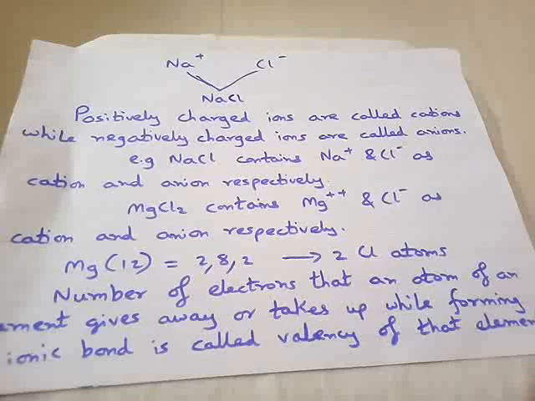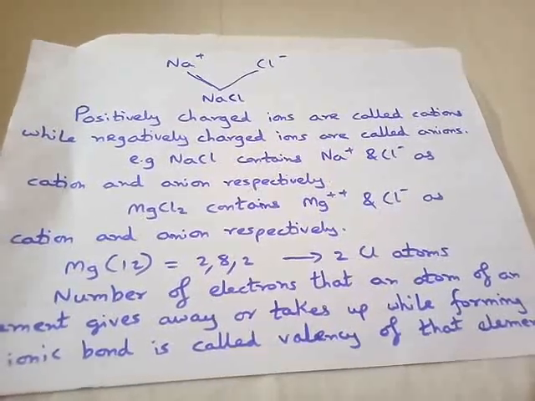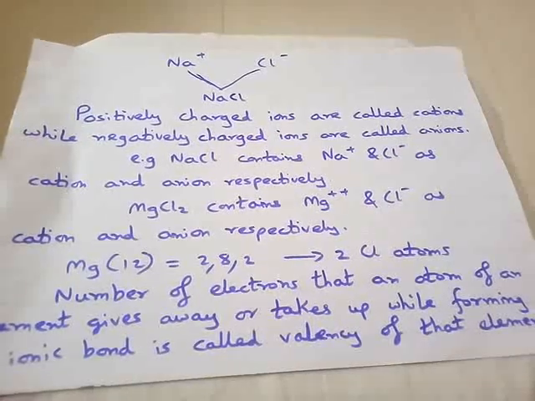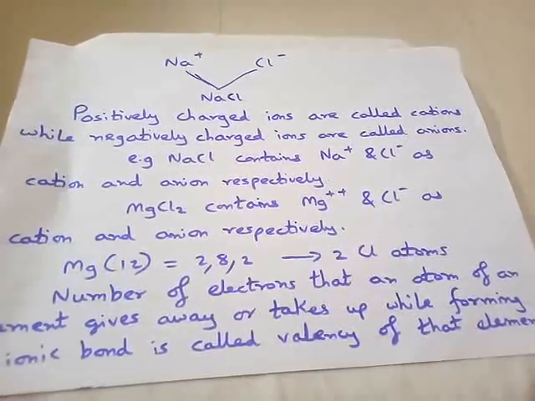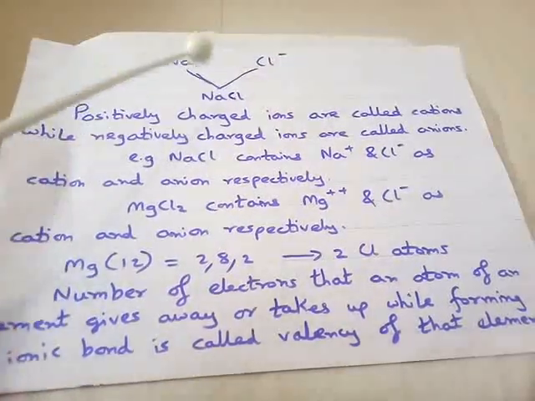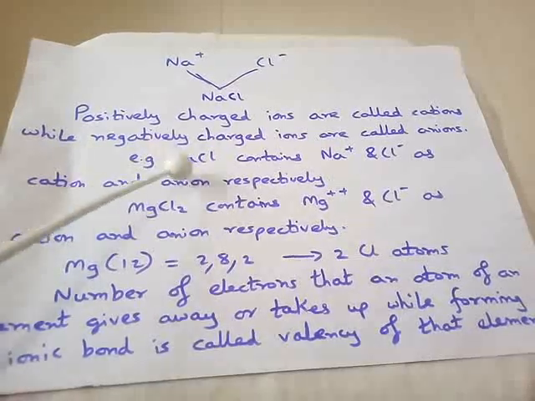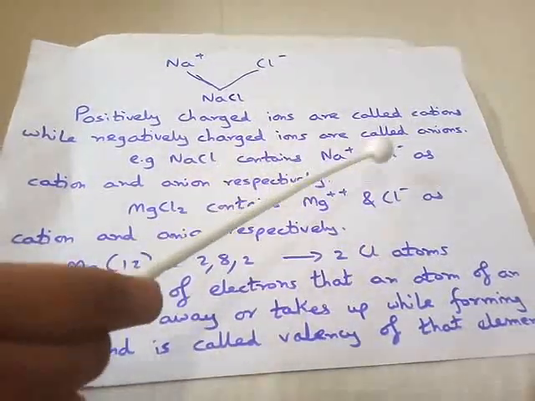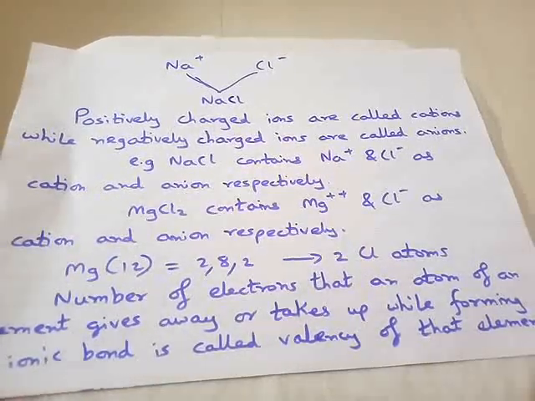That plus 1 shows that 1 electron is given away and a positive charge is developed. And minus 1 shows that an electron has been taken up, so a negative charge is developed. So when both come together, they form sodium chloride. So sodium chloride contains Na plus and Cl minus as cation and anion respectively.